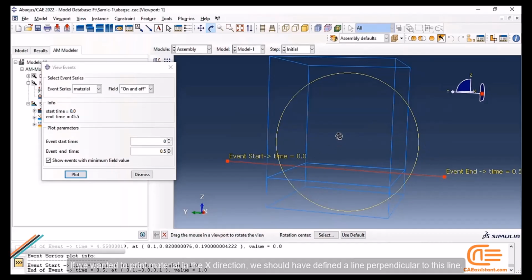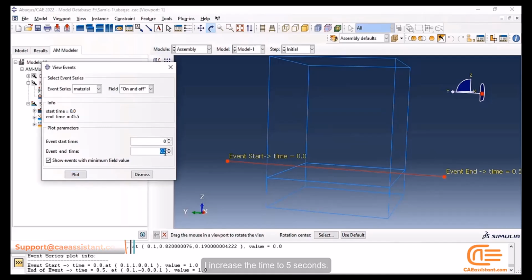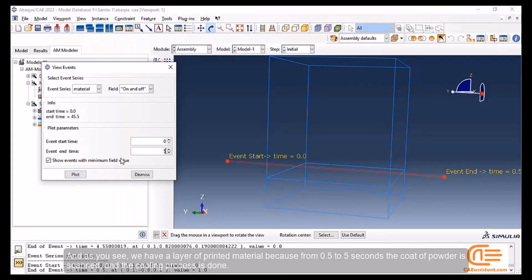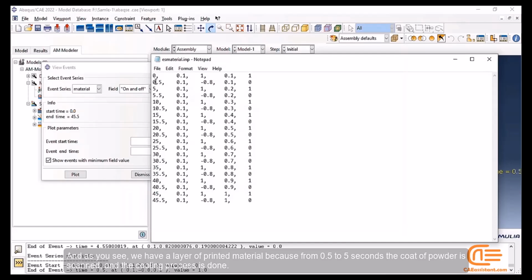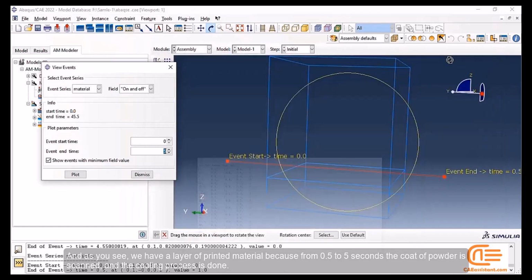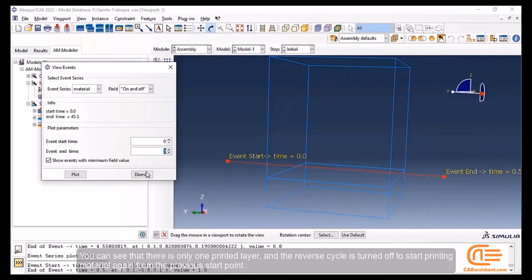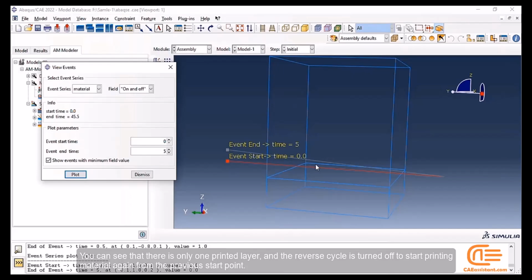If we wanted to print the material in the X direction, we should have defined a line perpendicular to this line. I increased the time to 5 seconds. And as you see, we have a layer of printed material because from 0.5 to 5 seconds the coat of powder is scanned and the cooling process is done. You can see that there is only one printed layer, and the reverse cycle is turned off to start printing material again from the previous start point.